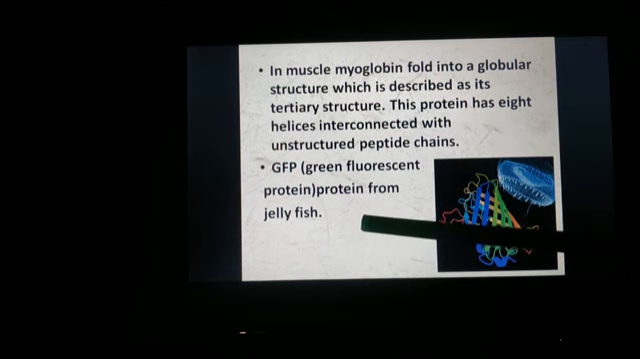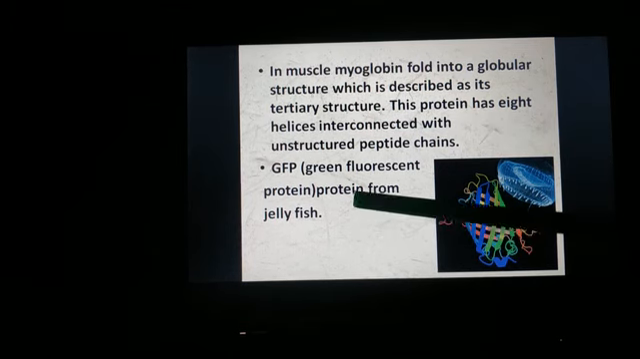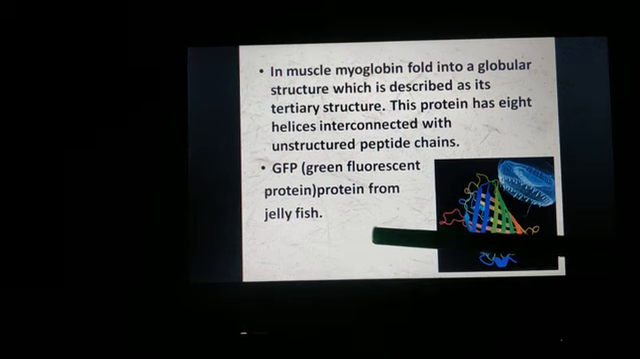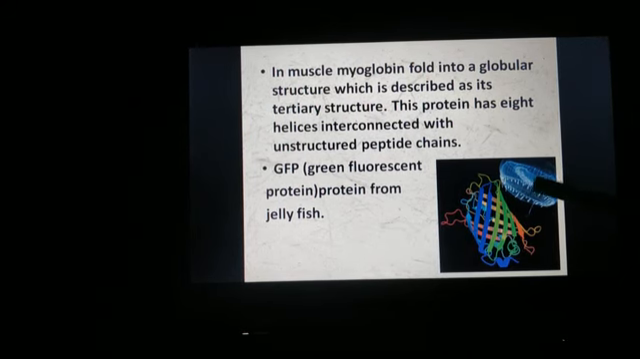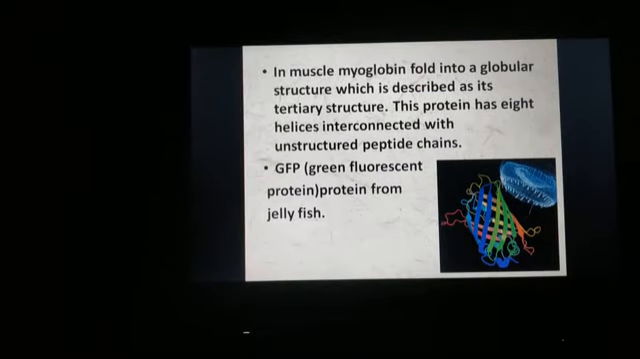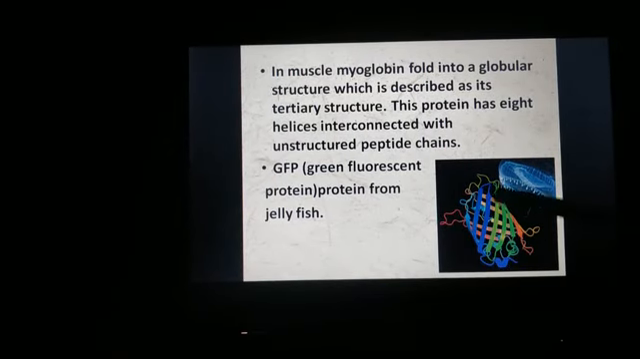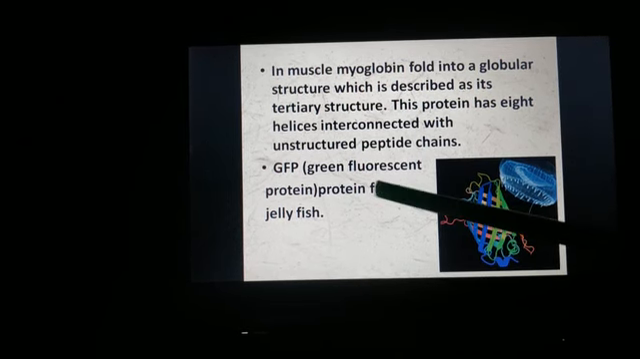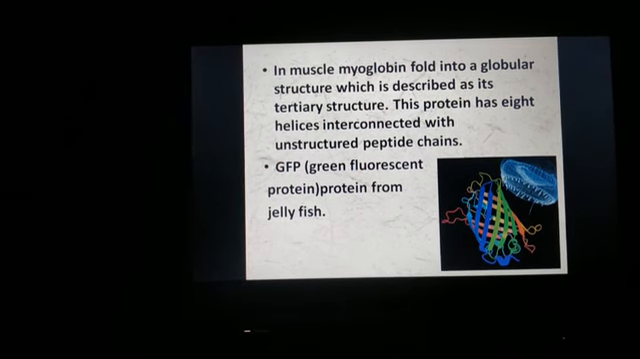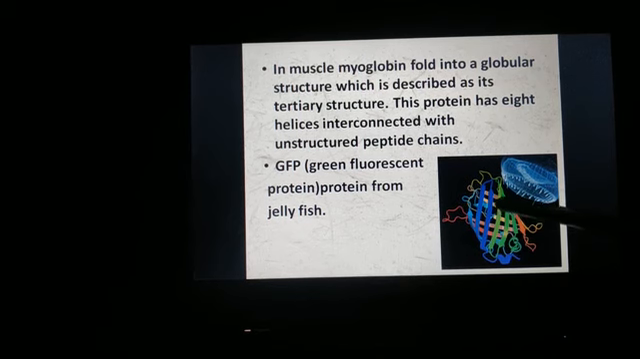Then another example includes GFP protein, that is green fluorescent protein, which is found in jellyfish. In jellyfish, you can see here a ribbon-like structure. This is nothing but the GFP protein, and this is the tertiary structure.